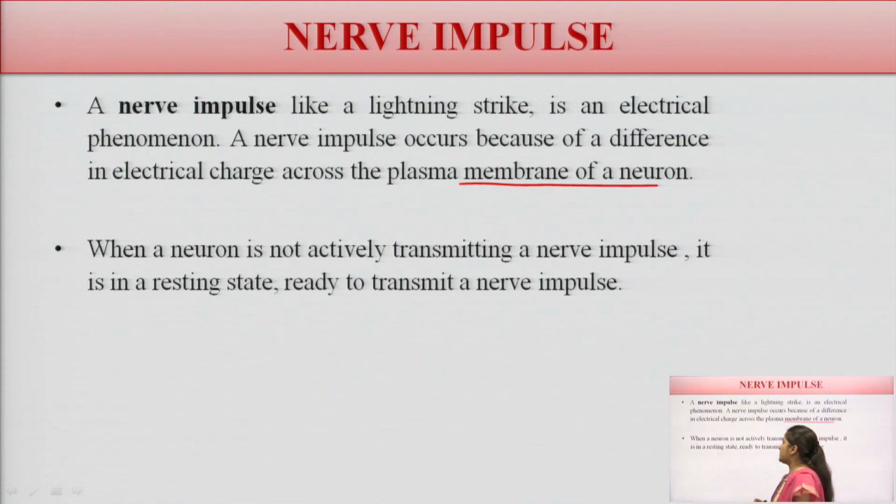So, when the neuron is not actively transmitting a nerve impulse, it is in the resting state, ready to transmit an impulse. In the last lecture we learned about the resting potential. Resting potential is a condition where there is no exchange of ions, there is no stimulus. At that time the nerve is in the resting state, and that is the polarized state. So, this is the nerve impulse.